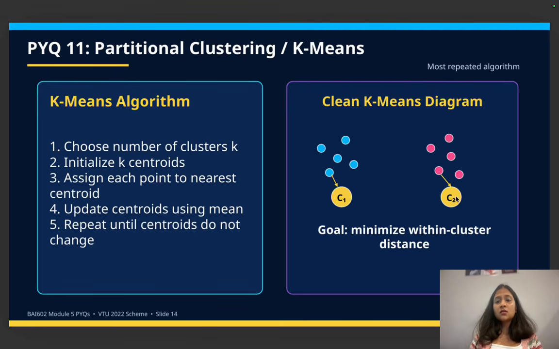So here you have these clusters. In this cluster, it is going to choose the centroid. Once it chooses the centroid, based on that centroid, it is going to calculate the mean value. Repeat until the centroid does not change. Then for the test data, it is going to recognize whether the test data belongs to this cluster or this cluster. So that is how K-means clustering works.